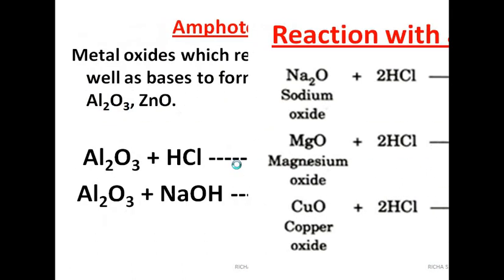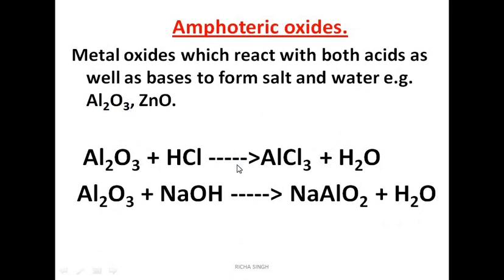Okay. Next is amphoteric oxides. There are certain metal oxides which react with both acids as well as bases. Okay, so they react with acid and base also to form salt and water. Such oxides are known as amphoteric oxides.